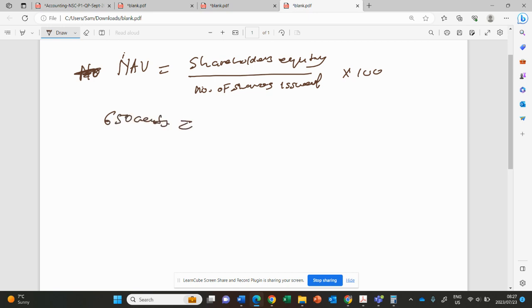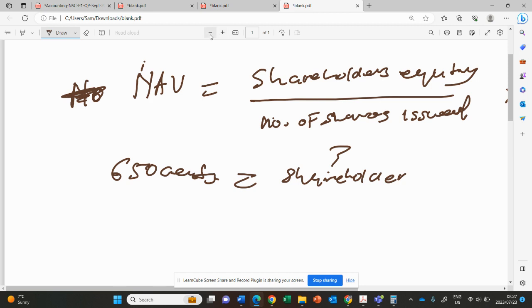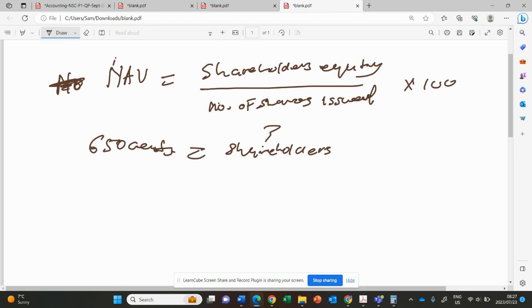Then, okay, this one obviously we don't have it. The shareholders equity, we don't have it, which is the total one. Shareholders equity is the total one, ordinary share capital and the retained income. Yes. So this one we don't have it. But this one we have it. Number of shares issued at the end. So we need to use the number of shares issued at the end.